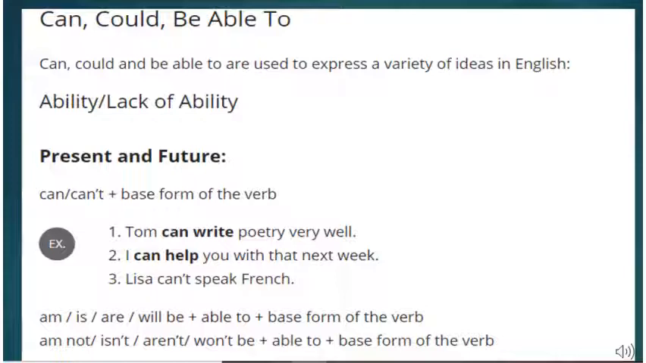Am, is, are, will be plus able to plus base form of the verb. You can just have a good look at this structure, children. As and when I am explaining and as and when we are doing the examples, this will become clear. So please look at these examples, try to understand these sentences.